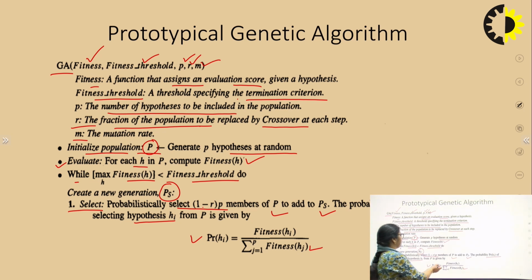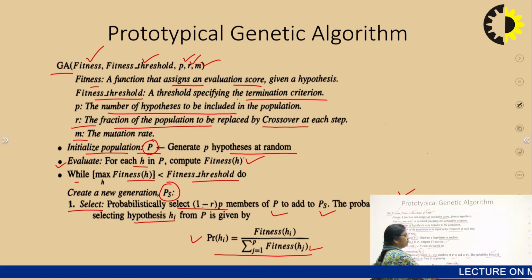Then we find the proportion of fitness of each hypothesis, and the one for which the fitness is high, the proportion is high, will be selected. So what is the probability that hi will be selected? The probability depends on this proportion: the fitness of hi divided by the total fitness, the cumulative fitness of all the hypotheses. So selection will be based on this proportion.